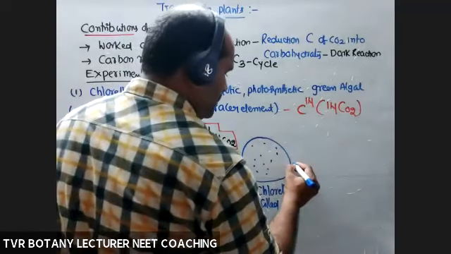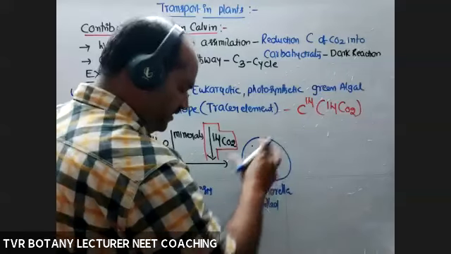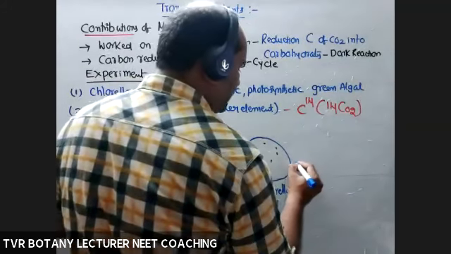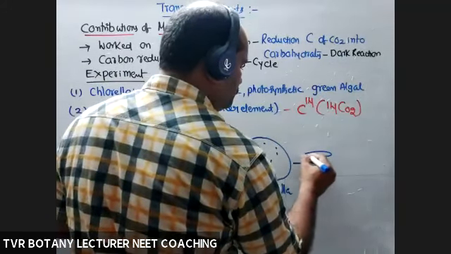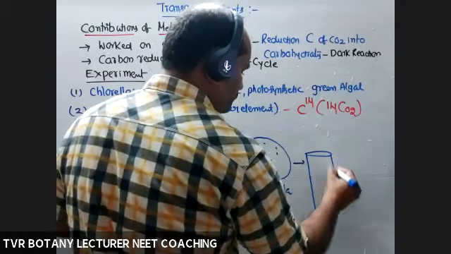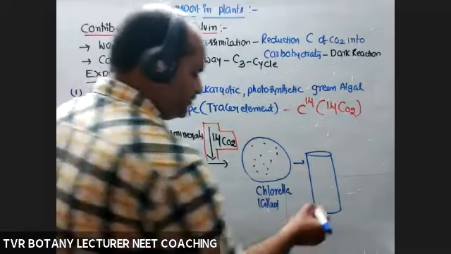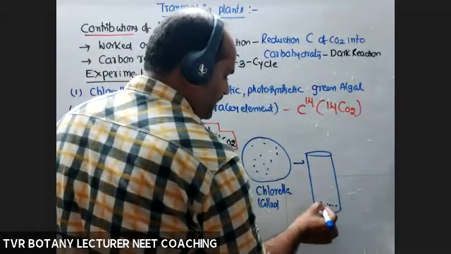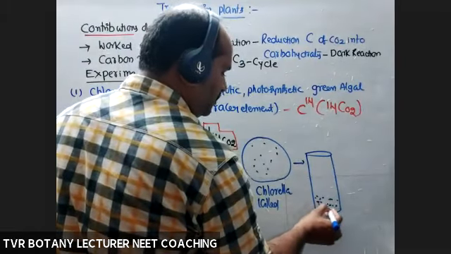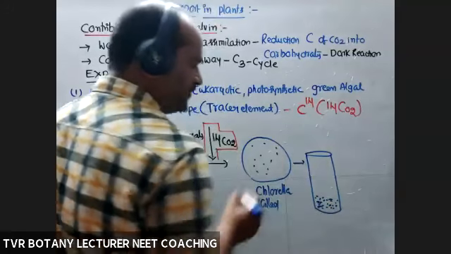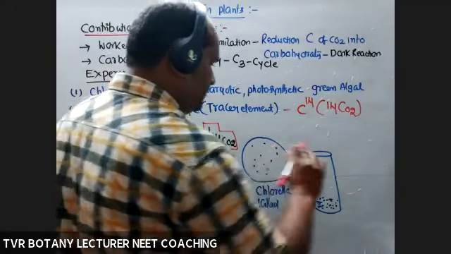And they transferred all these components into a test tube. You can take an acid soluble fraction also. So they collected the crushed material of chlorella, and introduced